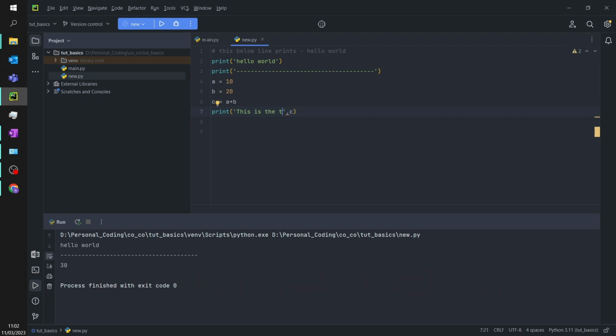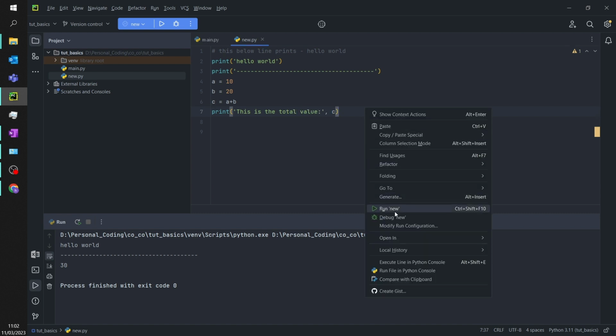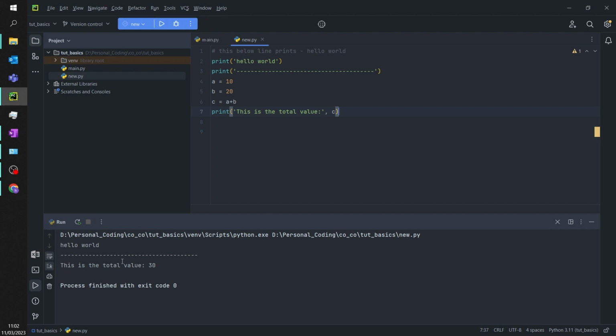And we'll print it. I mean, run it. So this is the total value 30. So you can see you can use different data types and even print them specifically with a comma. There is one more way to do it, that is plus, which you'll also learn.